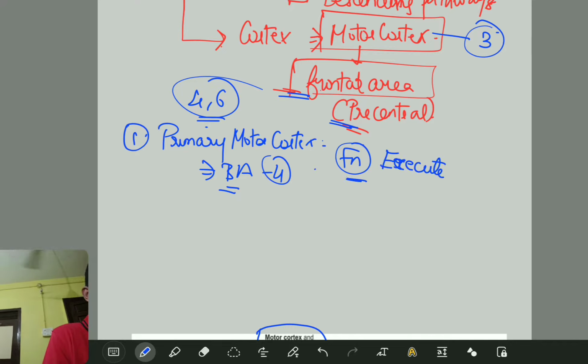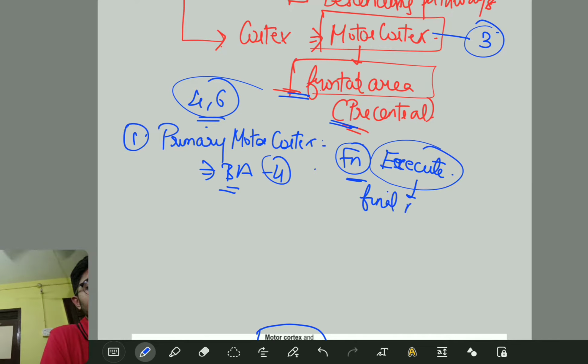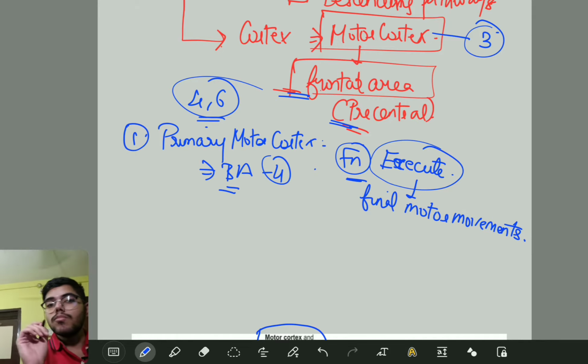We human beings are very good at executing lots and lots of things, right? So the primary motor cortex helps us execute the final motor movements.